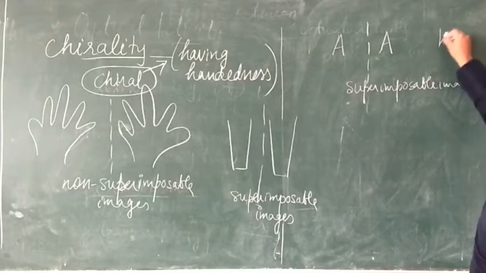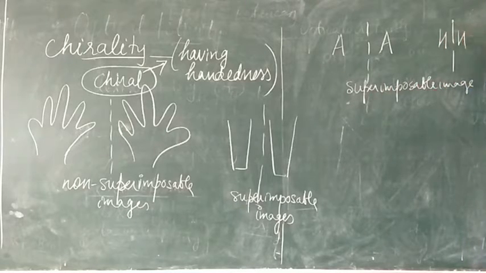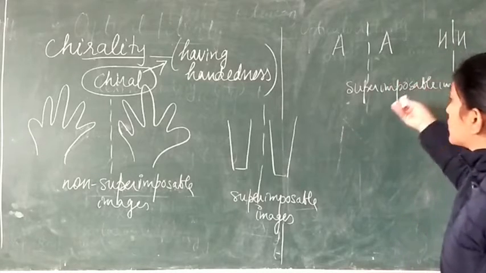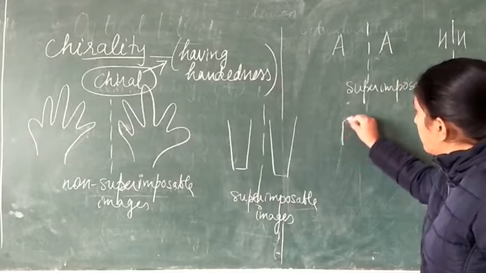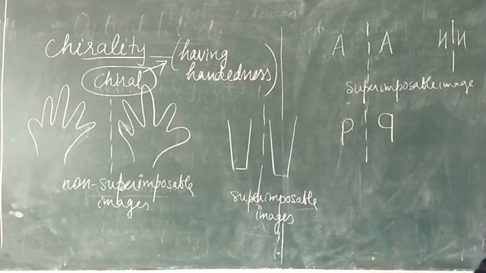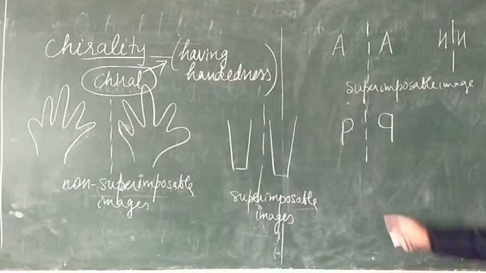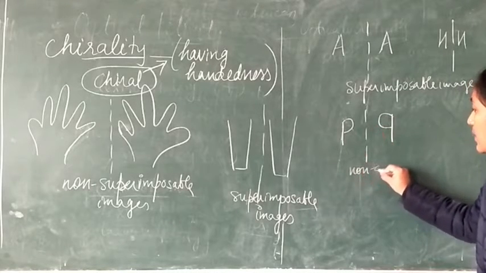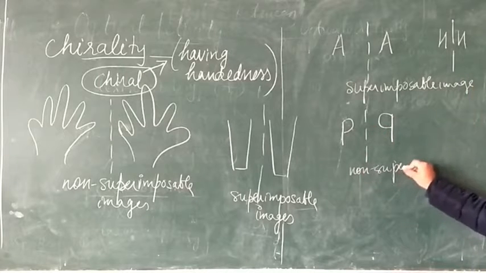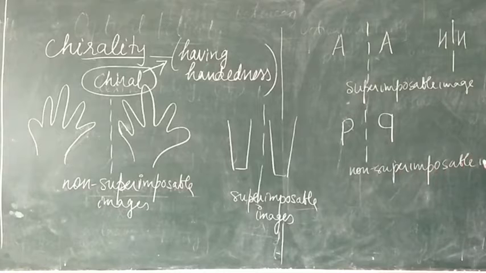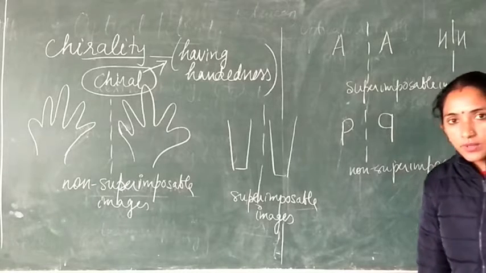Similarly, we can have H, O, and V. But if we take P, do you think it is going to superimpose on its mirror image? No, it is not going to superimpose, so this is non-superimposable.